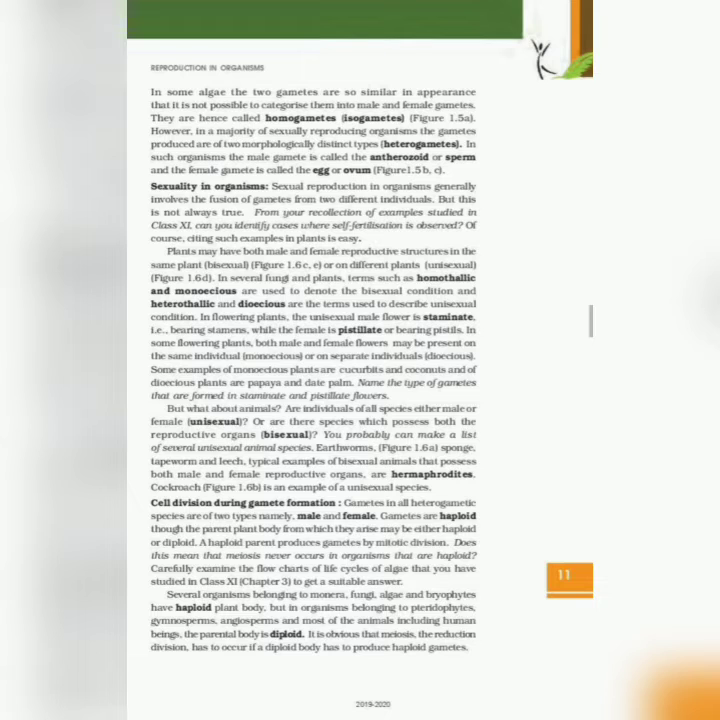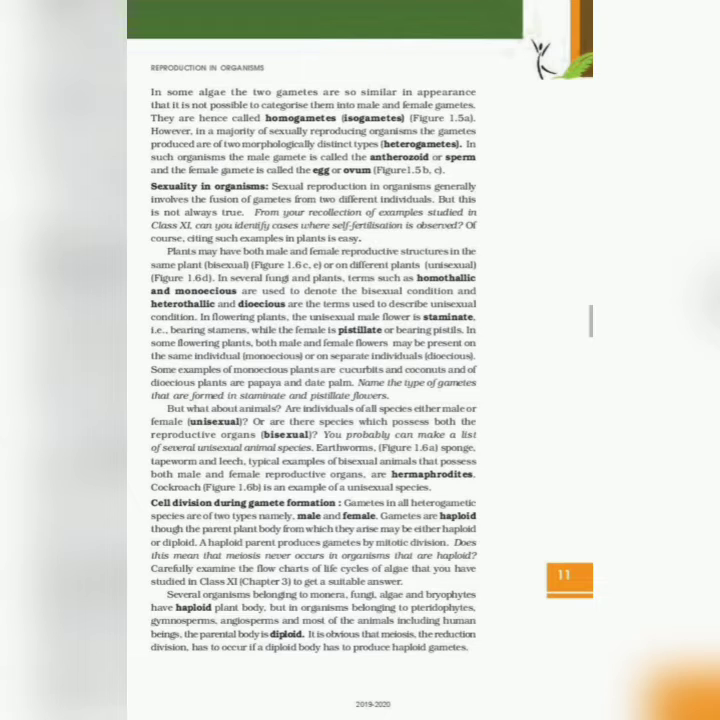pistils. In some flowering plants, both male and female flowers may be present on the same individual (monoecious) or on separate individuals (dioecious). Some examples of monoecious plants are cucurbits and coconuts, and the dioecious plants are papaya and date palm. Name the type of gametes that are formed in staminate and pistillate flowers.